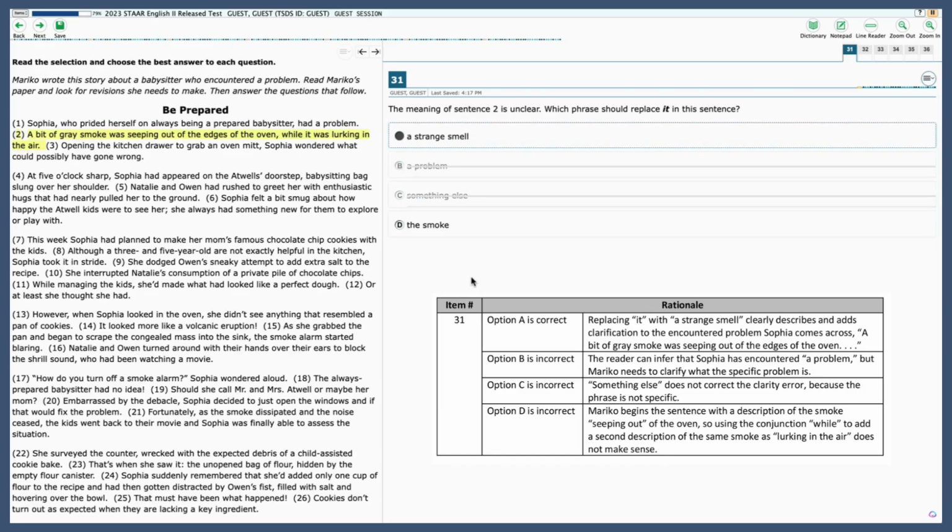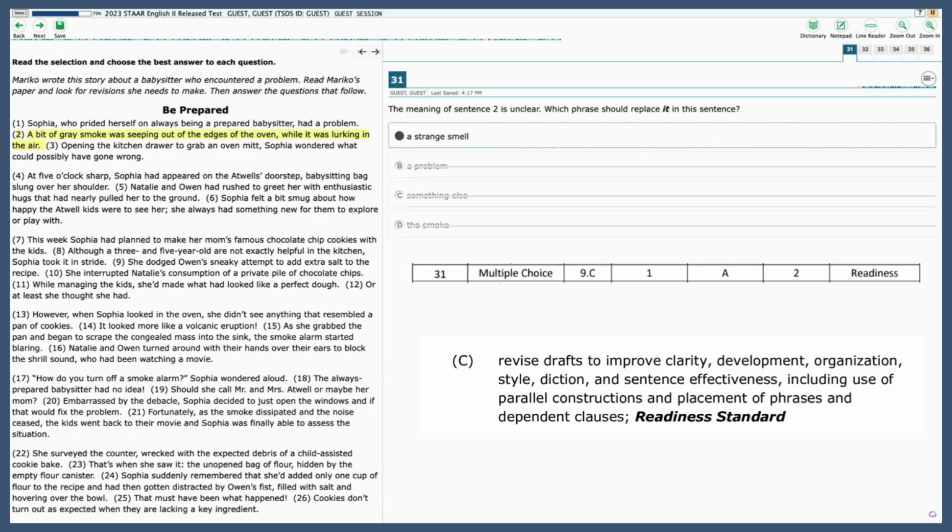All right, D, the smoke. While the smoke was lurking in the air. Well, the sentence begins with the description of smoke seeping out. To say what's lurking in the air, to repeat smoke isn't actually clarifying. A strange smell, A, is the correct answer. 31 is labeled as 9C, which is revising for clarity.